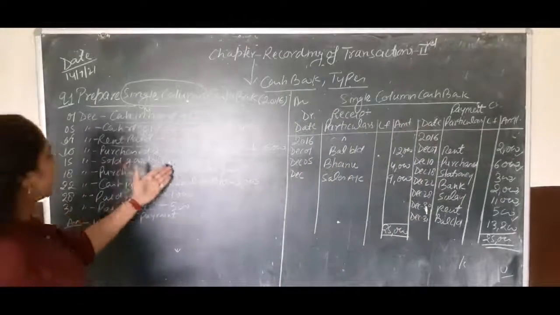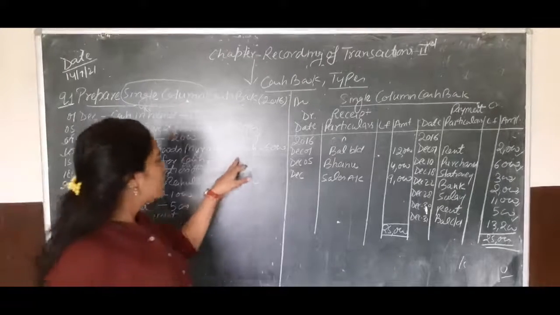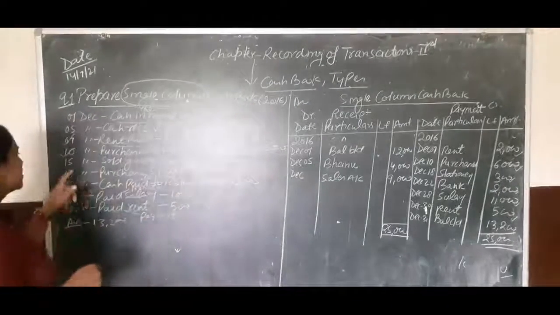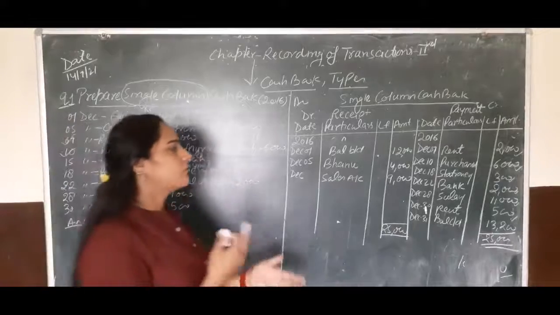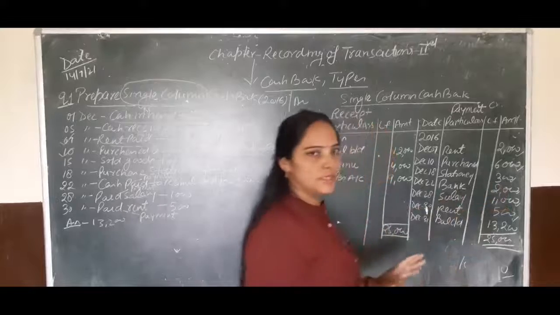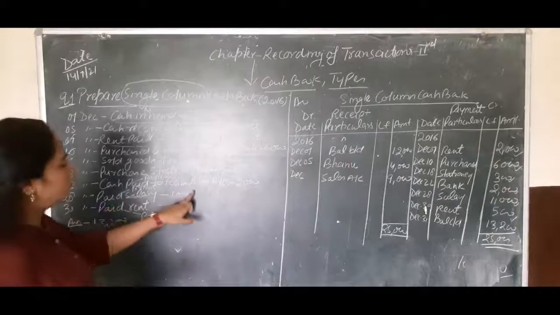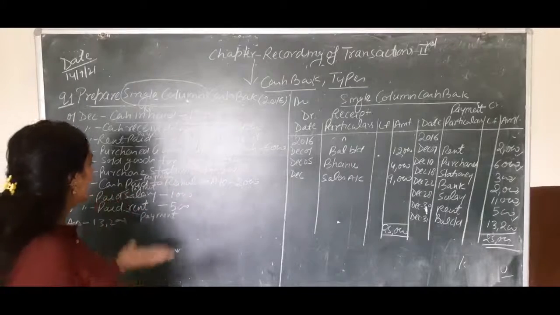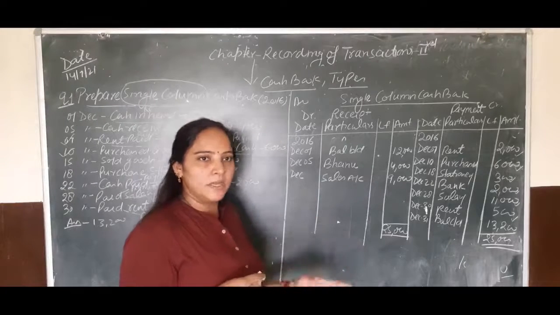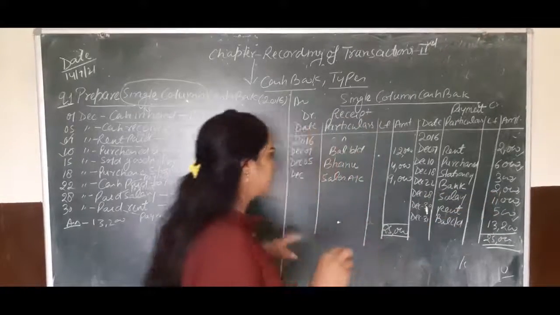Next, sold goods for cash. Again, the firm has sold goods for cash 9,000 rupees. So according to this, the firm will take 9,000 rupees for selling goods. Next, purchase stationery 300. Now the firm has purchased some stationery goods and the firm has made payment of 300 rupees to the shopkeeper. Next, cash paid to Rahul on account. Now the firm is making the payment to Rahul on account. So on account means when the firm has made this payment through the bank. So bank will be less by rupees 2,000.